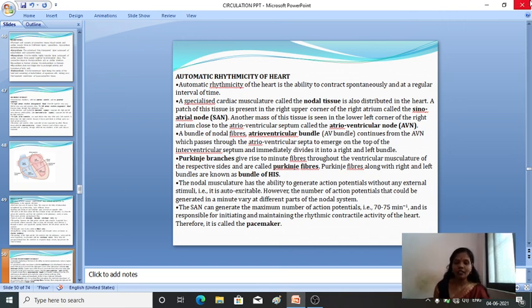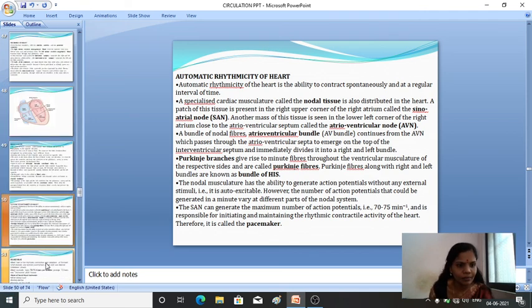So it helps the heart maintain its rhythmic activity. Therefore it is also known as the pacemaker. What is the function of this pacemaker? Generally it is responsible for initiating and maintaining the rhythmic contractile activity of the heart. Okay, so that is the automatic rhythmicity of the heart. So next is